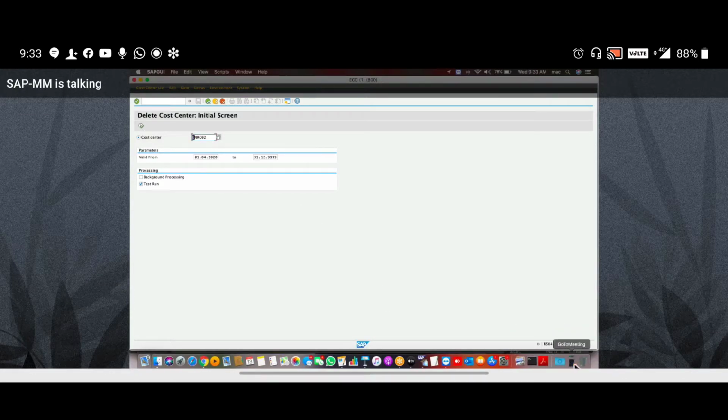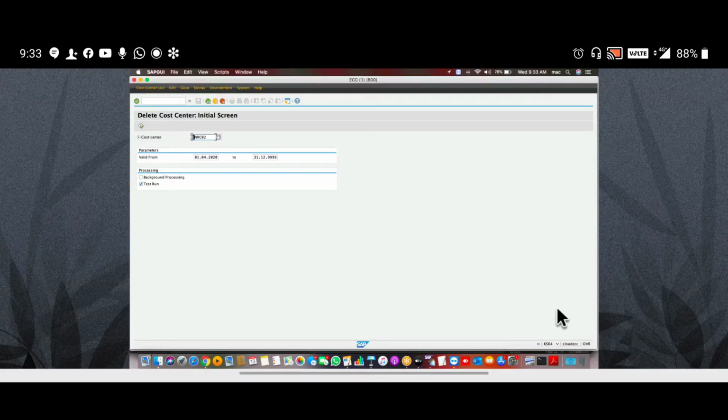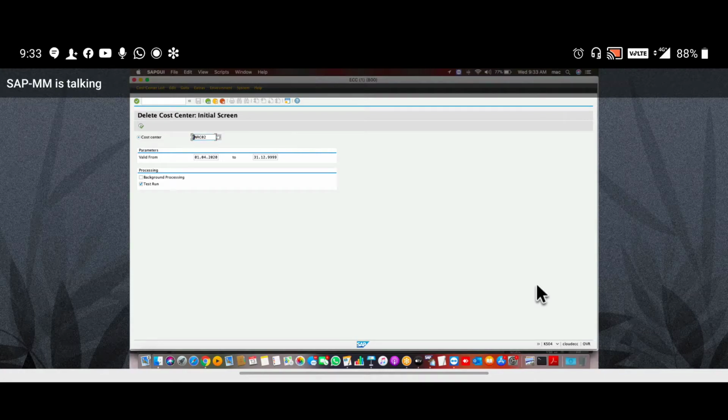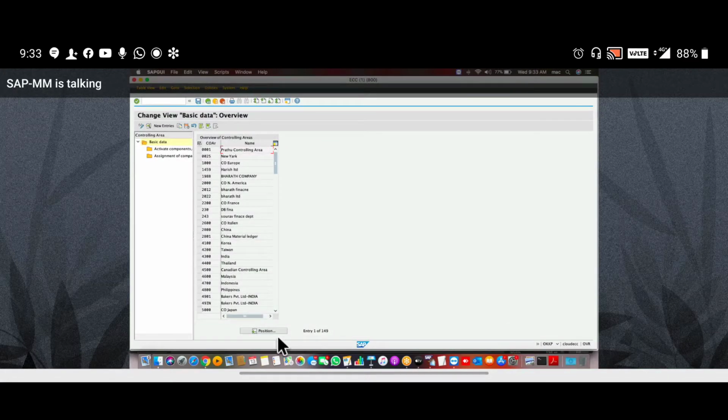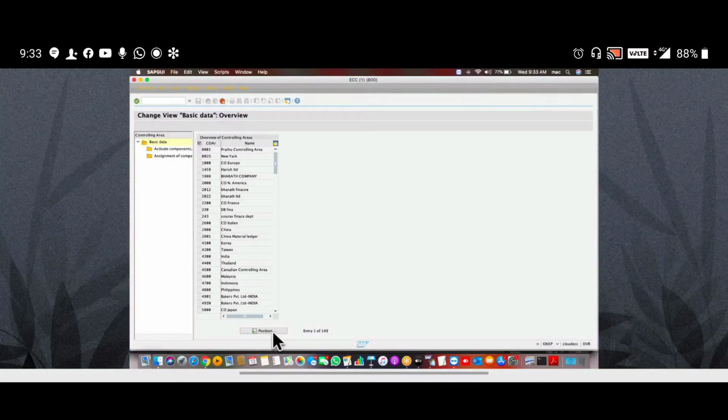Diksha, what is the issue you are facing here now? Yeah, you have joined this group. Sir, in the creation of cost center, after giving valid from and valid to date, it gives an error that the cost center controlling area does not have a standard hierarchy. Okay, in that case, just go to T code OKKP. Then select your controlling area using position.